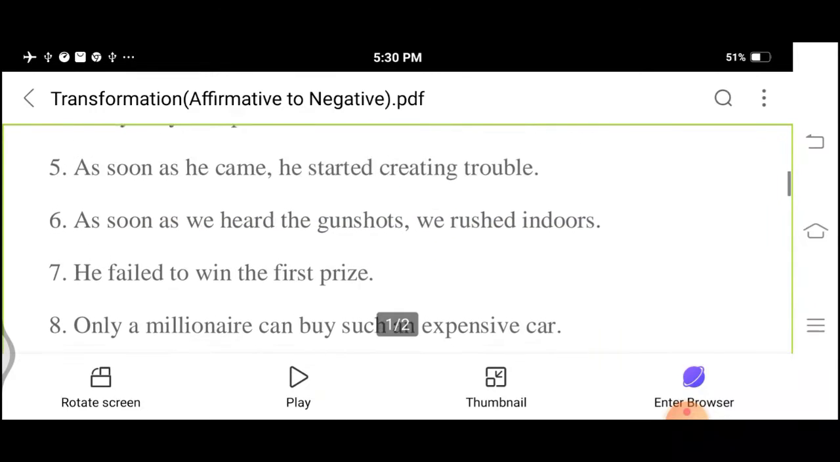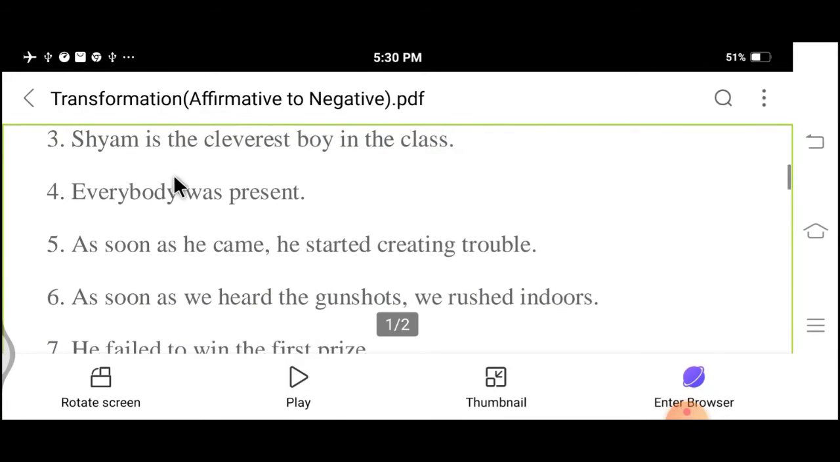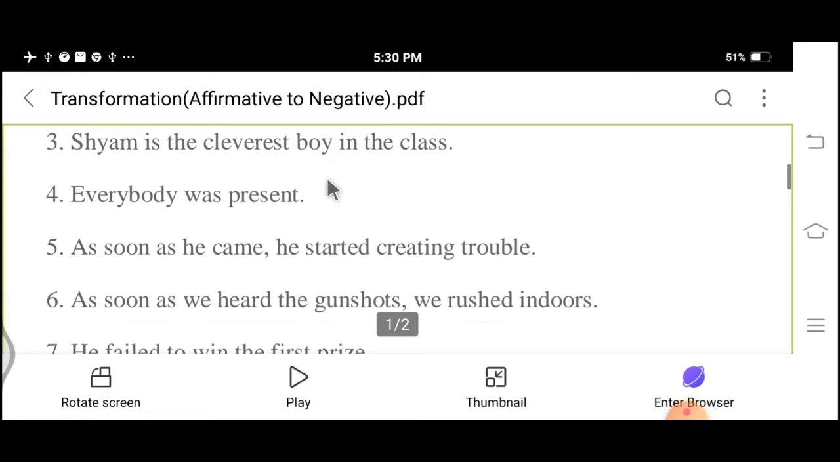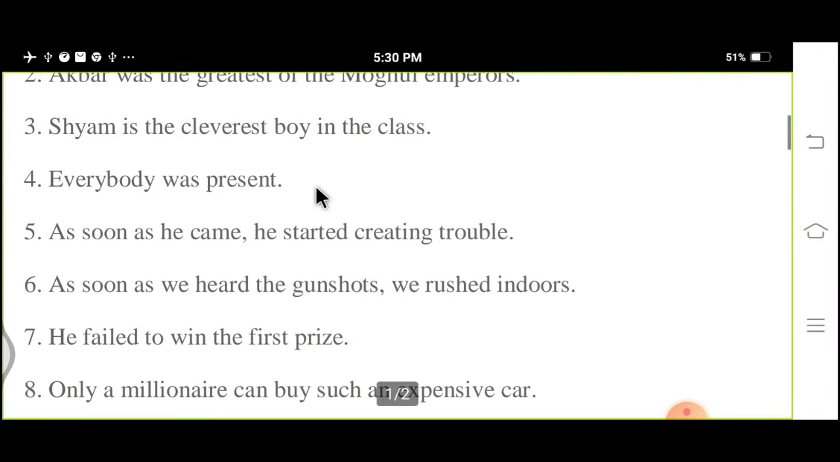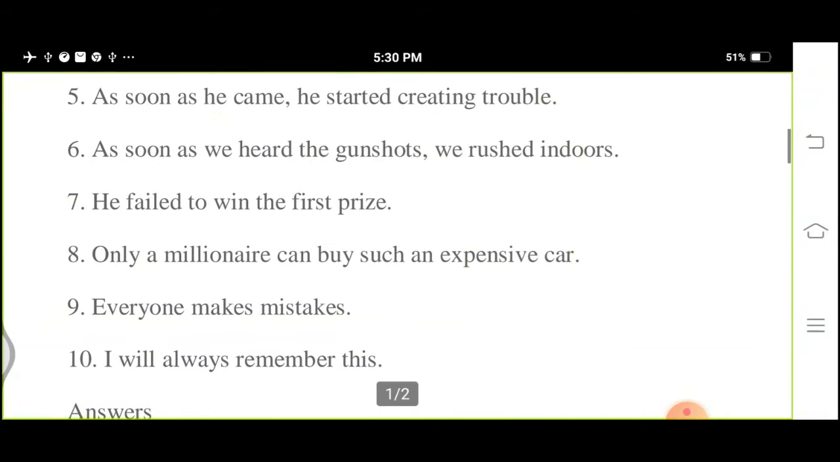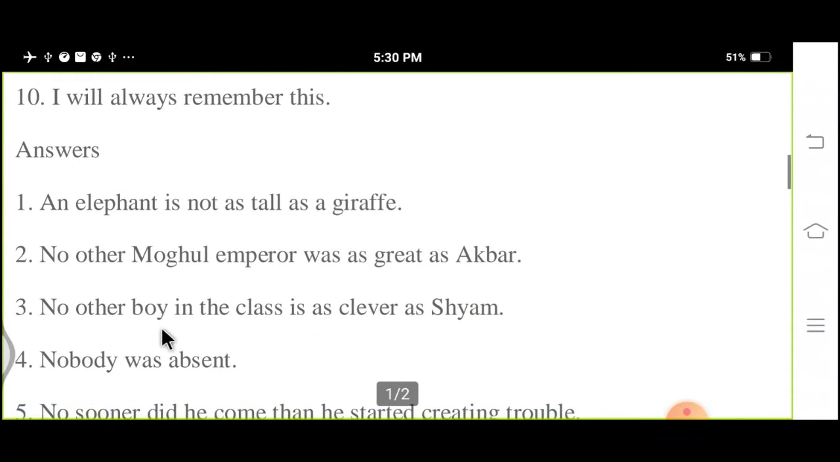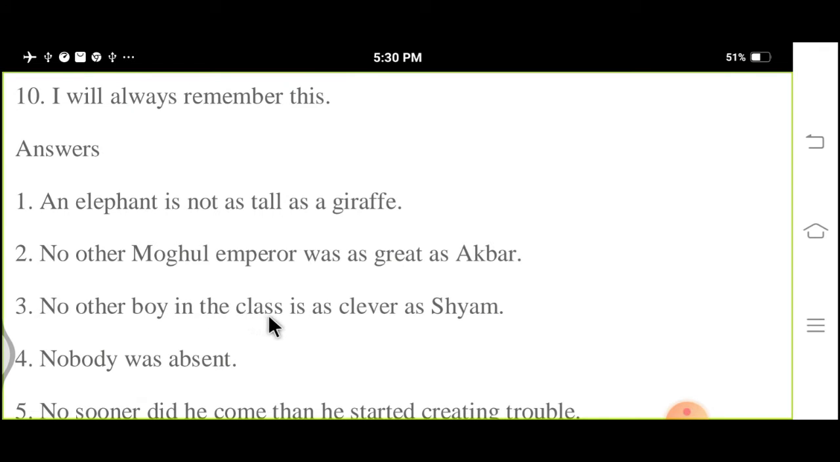The third sentence is: Sham is the cleverest boy in the class. It's an affirmative sentence along with superlative degree. So let us see the third one: no other boy in the class is as clever as Sham. Superlative became positive along with negative sentence.